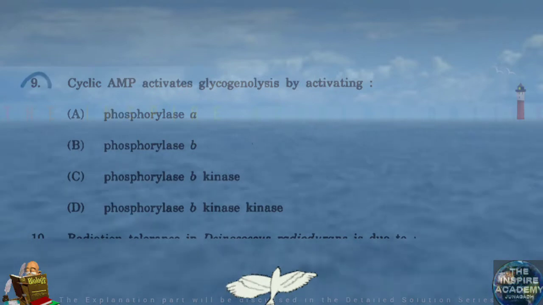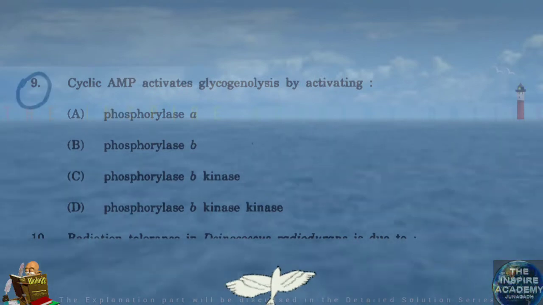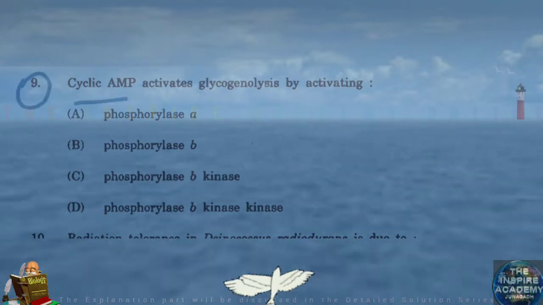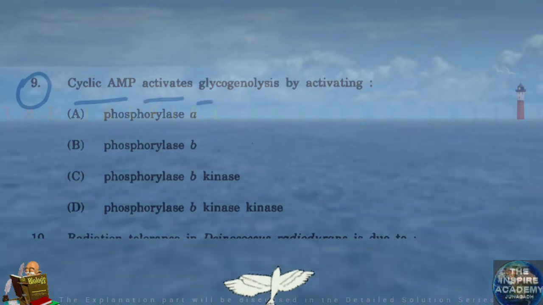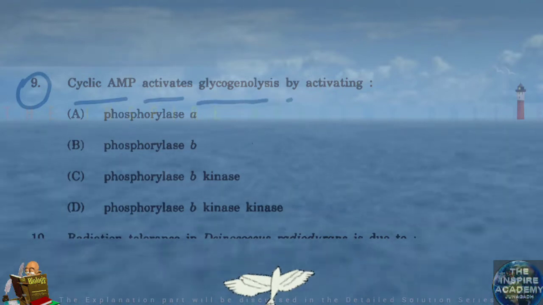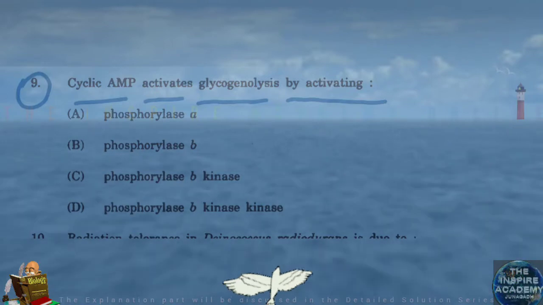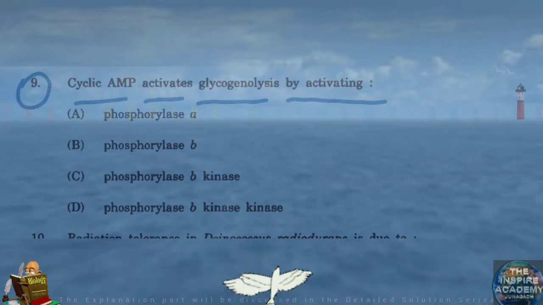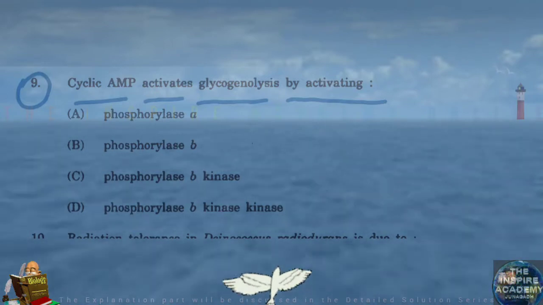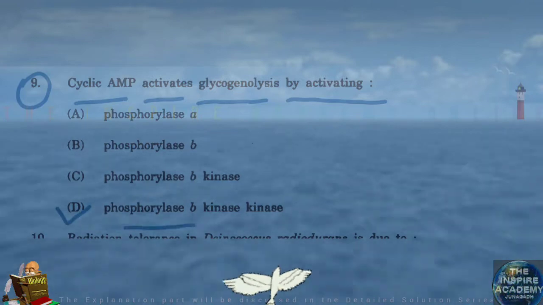Question number 9. Cyclic AMP activates glycogenolysis by activating phosphorylase B kinase.